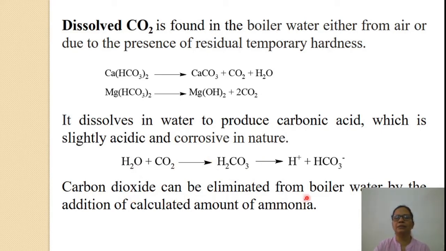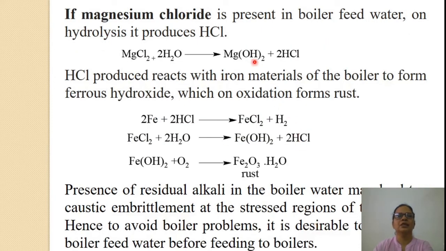Carbon dioxide can be eliminated from boiler water by the addition of calculated amount of ammonia. If magnesium chloride is present in boiler feed water, on hydrolysis it produces HCl or hydrochloric acid. Magnesium chloride reacts with water and forms magnesium hydroxide with the formation of HCl. This HCl produced reacts with iron of the boiler to form ferrous hydroxide, which on oxidation forms rust.